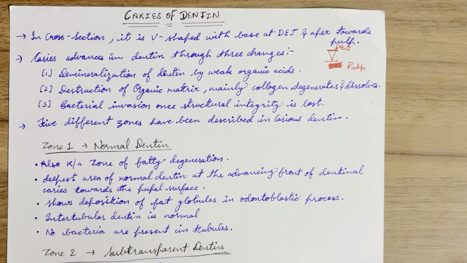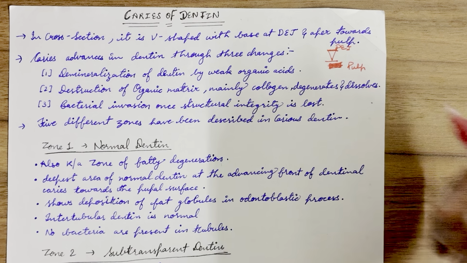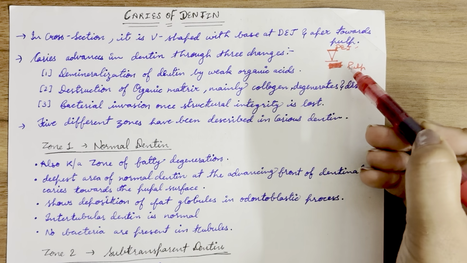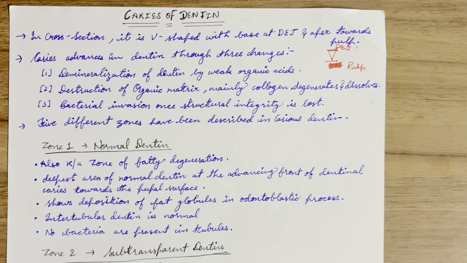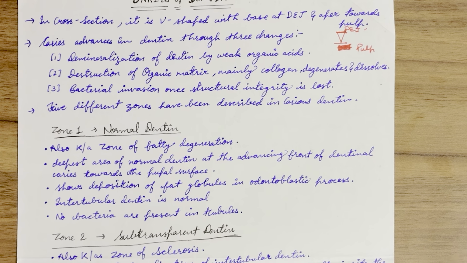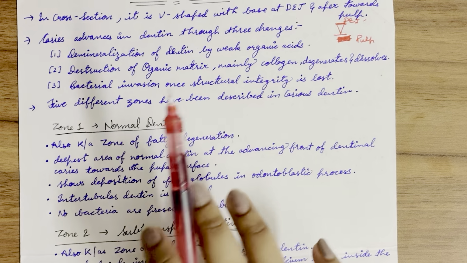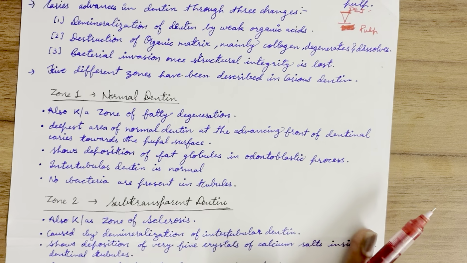Now we will start with caries of dentine. In cross section, it appears V-shaped with the base at the DEJ and the apex towards the pulp. During caries, first demineralization is started by weak organic acids and destruction of the organic matrix, mainly collagen, which degenerates and dissolves. If bacterial invasion is started, then structural integrity is lost forever.